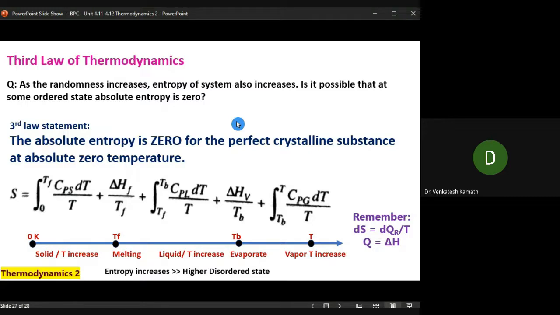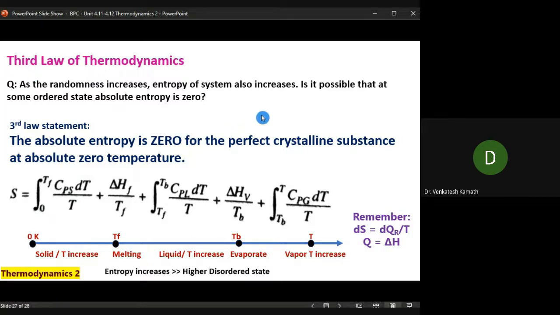Absolute means there is no ordered system. You cannot have an entropy of 0 unless it's an absolute 0 temperature. In reality, we are unable to reach that temperature. That is the overall point of view. If you are able to reach this particular temperature, we may be able to reverse certain processes under controlled conditions. That's very important, controlled conditions, not as it is. That's the beauty of the three different laws of thermodynamics.